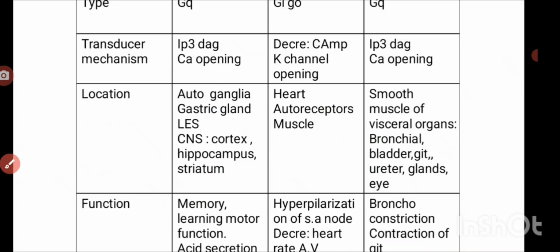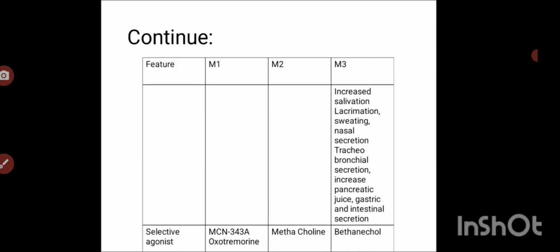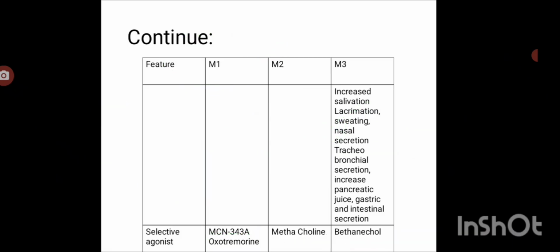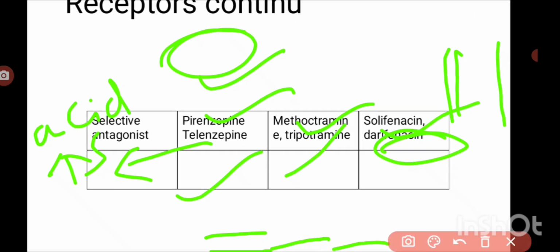The selective agonists for the M1 receptors are McN-A-343 or oxotremorine. For M2, methacholine, and for M3, bethanechol. The M1 selective antagonist is pirenzepine. Then methoctramine for M2, and darifenacin and solifenacin for M3. So this is regarding the muscarinic receptors.